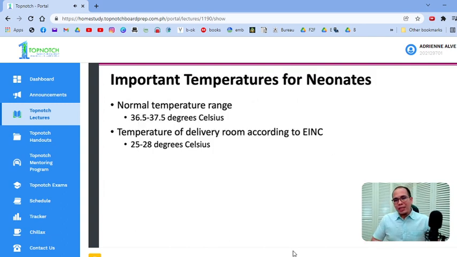So, other important things to remember, this has been asked in the previous board exam: temperatures, very important. Again, I told you that, thermoregulate your newborn. The normal temperature for newborns is 36.5 to 37.5, okay? Newborns should be maintained at a room temperature, meaning the temperature of the delivery room and the NICU should be 25 to 28 degrees Celsius. So, please remember that, okay?